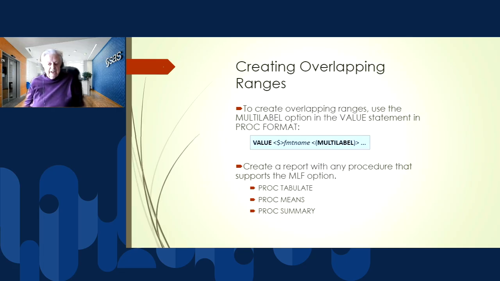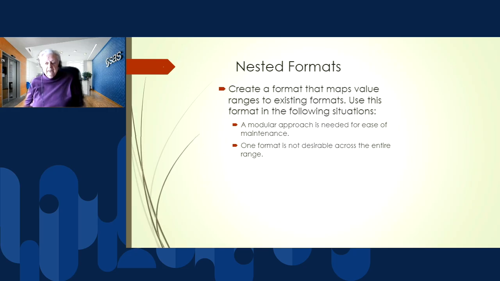Here's the multi-label option, comes after our format name and parentheses. And tabulate means in summary allow us to do this. Again, nested formats. This is great if we want a modular report, or approach rather, and if one format isn't really what we want across the entire range.